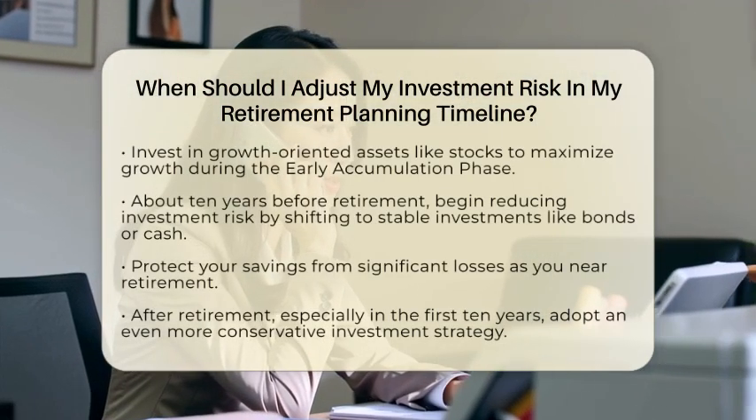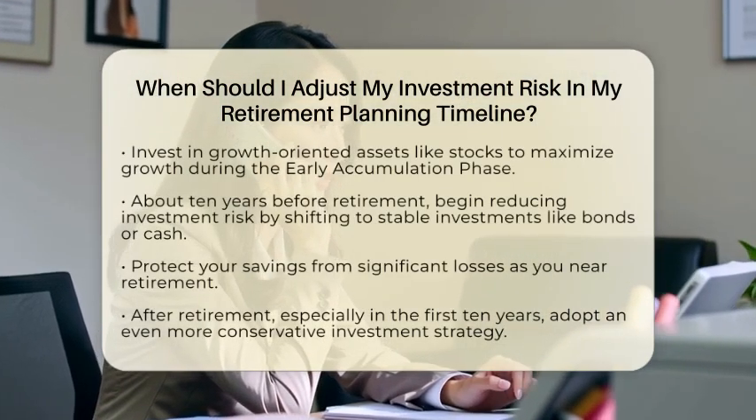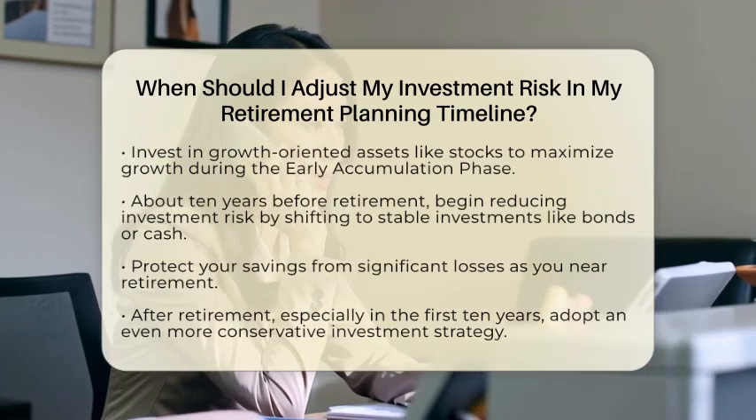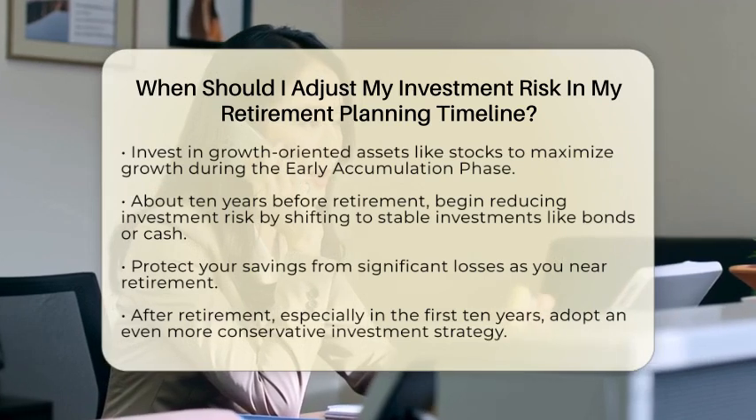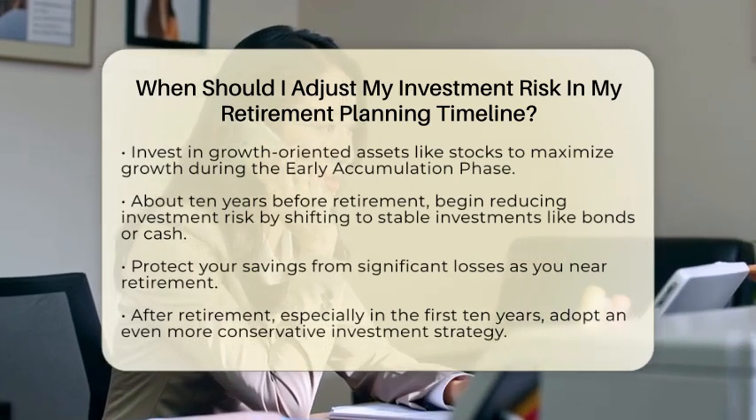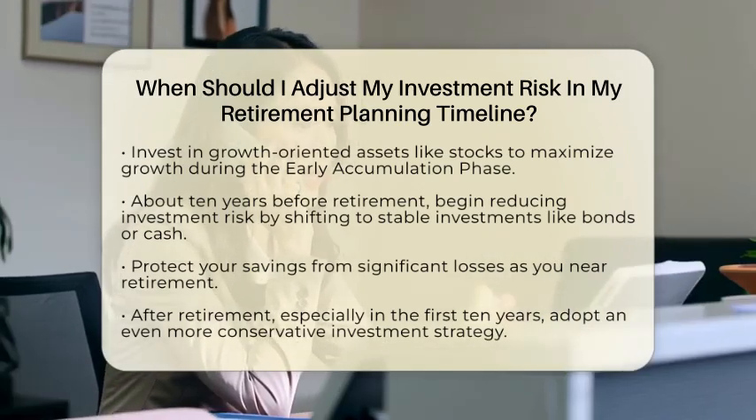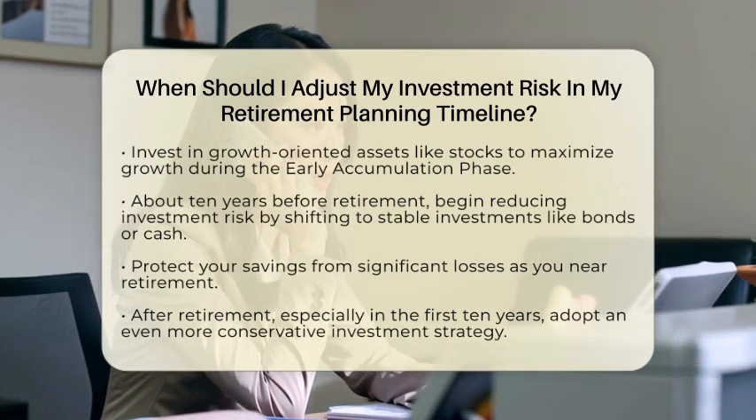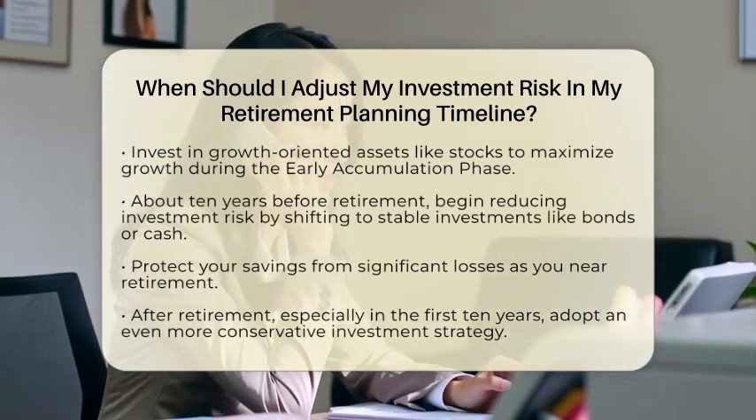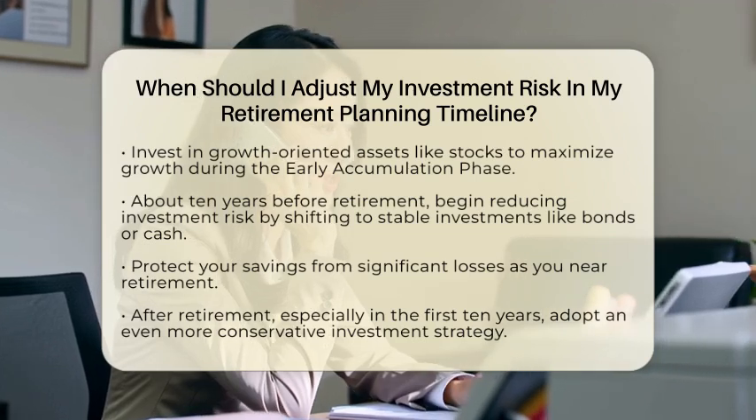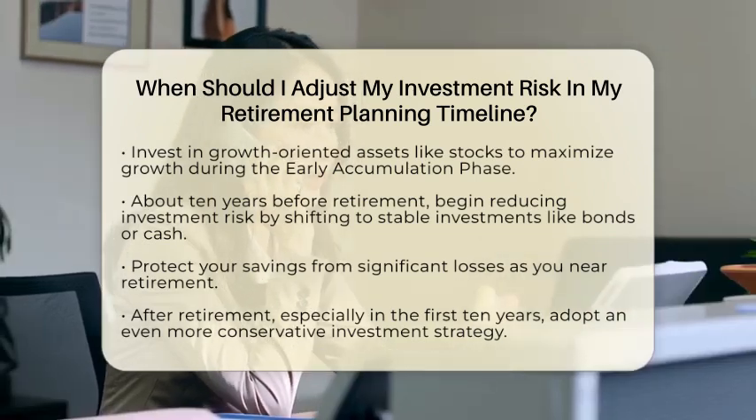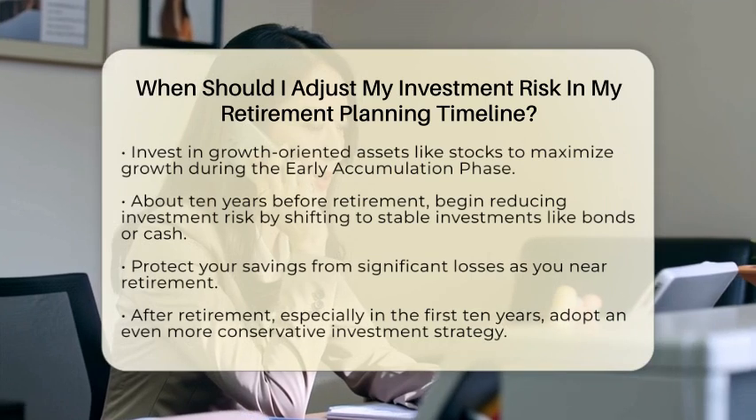Next, about 10 years before retirement, you enter the retirement risk zone. This is when you should start gradually reducing your risk. Shift your portfolio toward more stable investments, such as bonds or cash equivalents. This helps protect your savings from large losses as you get closer to needing to withdraw funds. Your focus should now be on preserving your capital while still allowing for some growth.